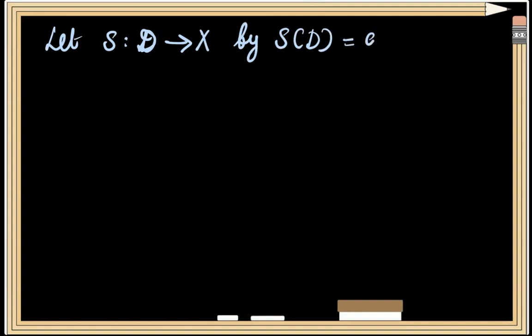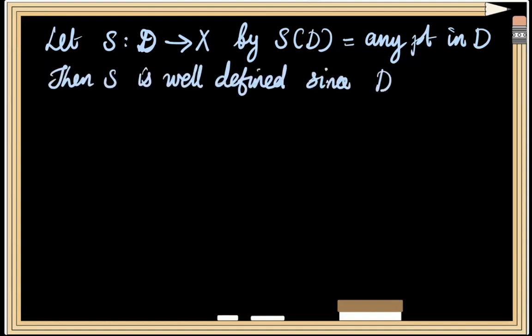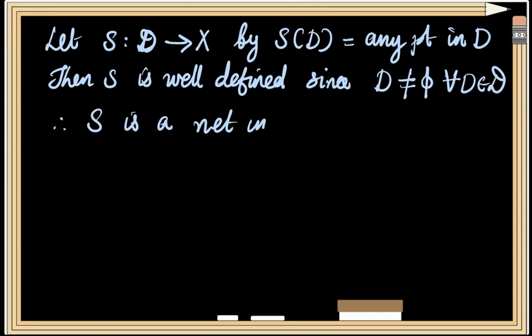Now, let us define S from family D to X by S of capital D equal to any point in the set D. This function is well defined since capital D will be non-empty for every D element of family D, as we had observed earlier. Thus, S is a net in the space X.